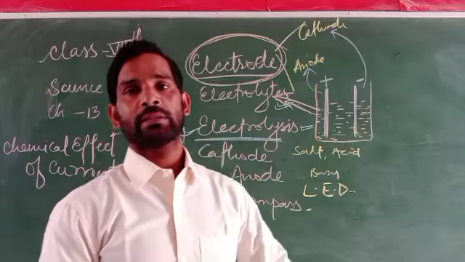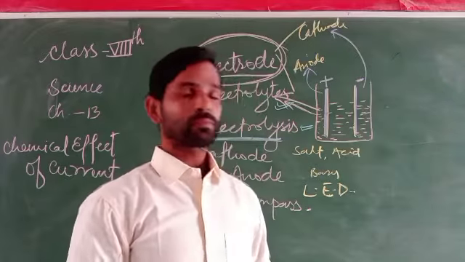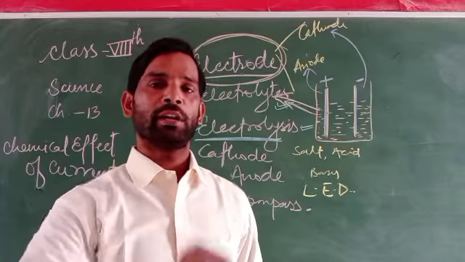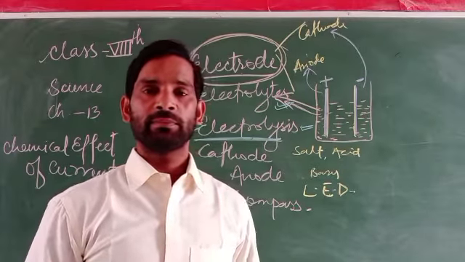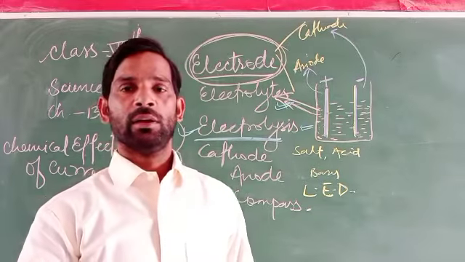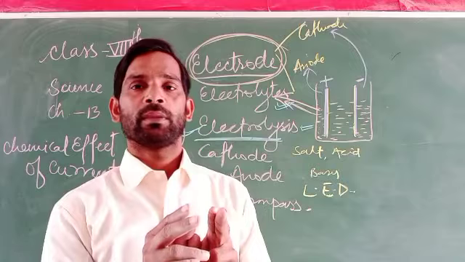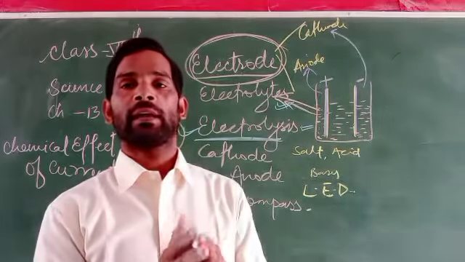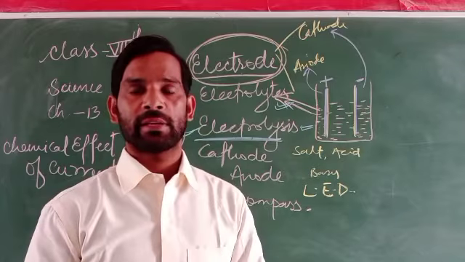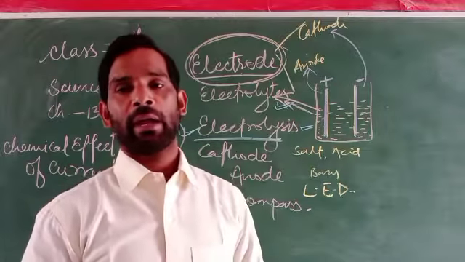What is the characteristic of electric current? When electric current is supplied continuously for a long period of time, the conductor or wire in which the current flows behaves like a magnet.